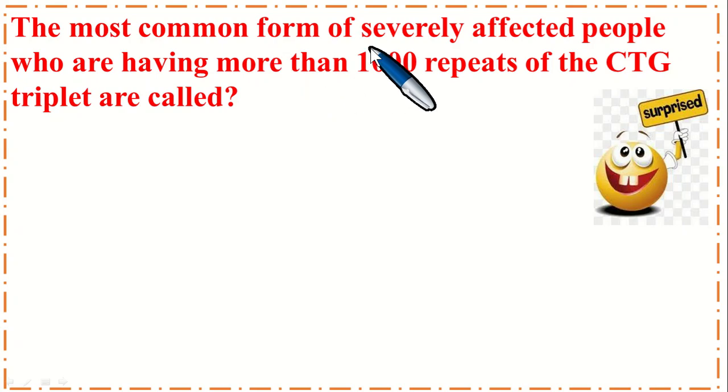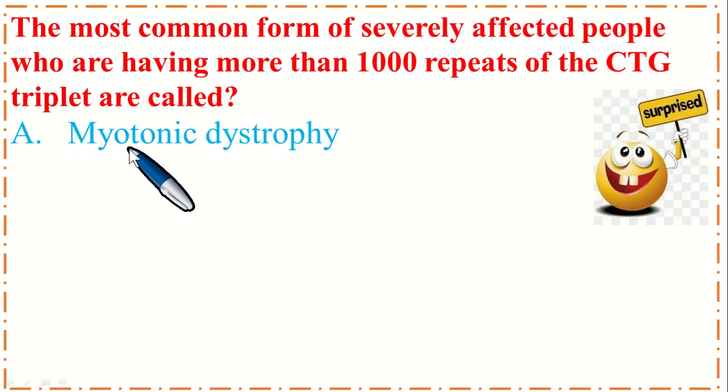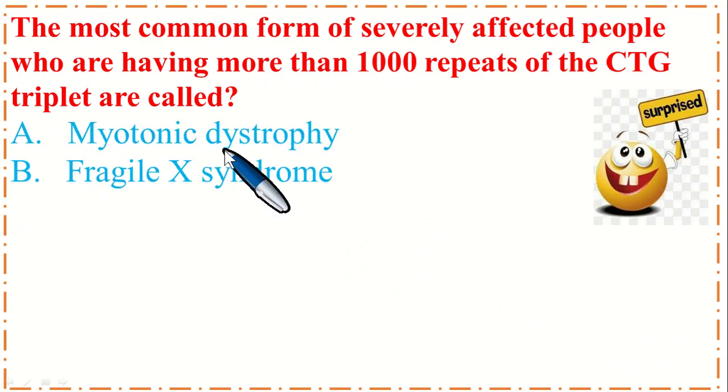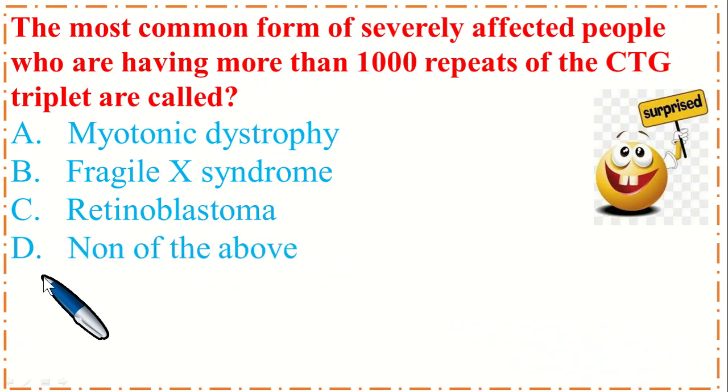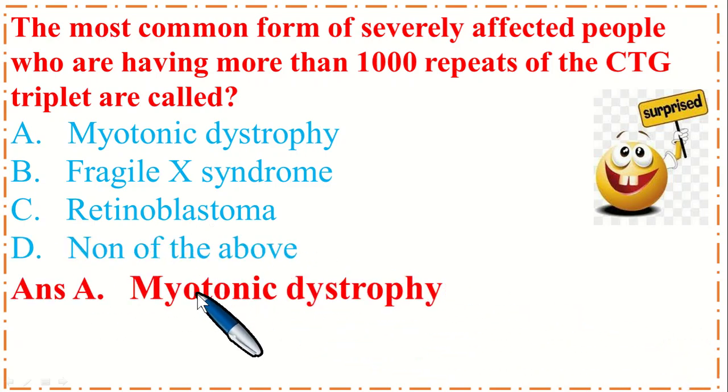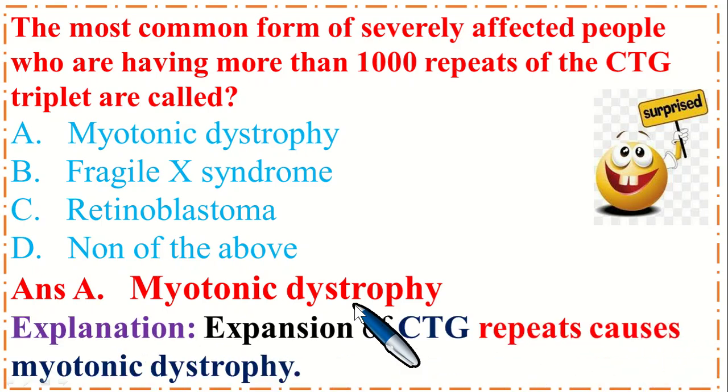The most common form of severely affected people who are having more than 1000 repeats of CTG triplet are called option A, myotonic dystrophy; B, fragile X syndrome; option C, retinoblastoma; and option D, none of the above. So the correct option is A, myotonic dystrophy. Explanation: expansion of CTG repeats causes myotonic dystrophy.